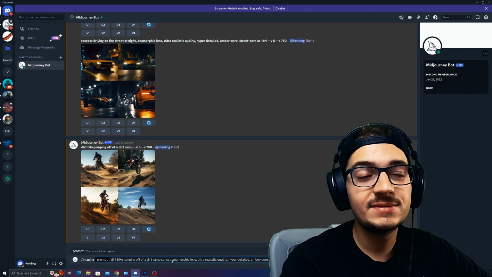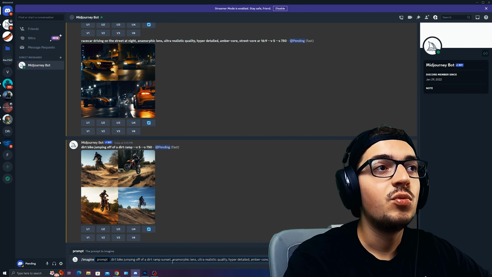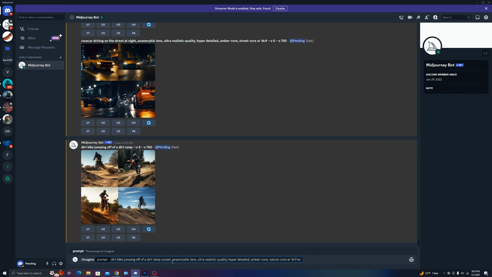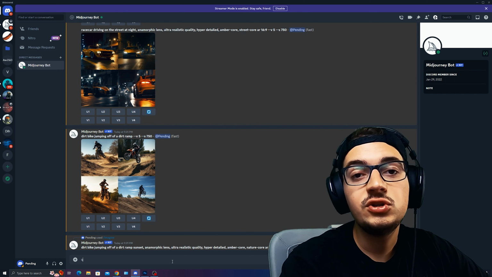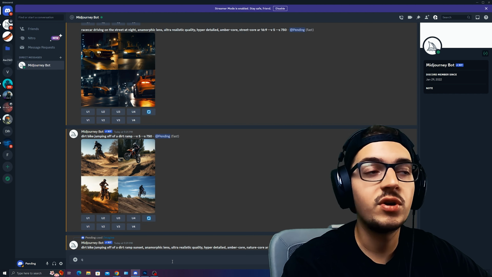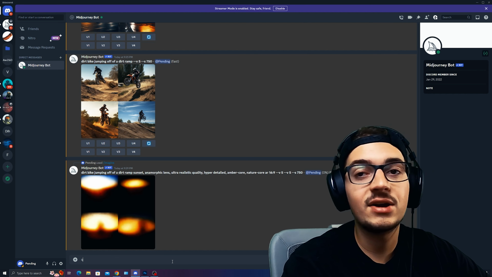And we're going to do an aspect ratio of 16:9, and we're going to be doing this with V5. Now, if you guys don't know how to actually include this, we can include a dash right here, V space 5. And what that will do is make it a version 5. Otherwise, you can go back to the previous version if you wanted to utilize V4 or V3, but V4 was the previous one. We are now on V5. So we'll see what type of images do get created here, and I'll be right back with you guys.